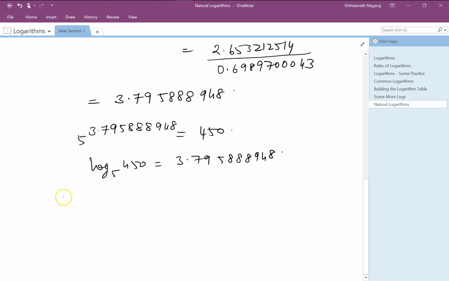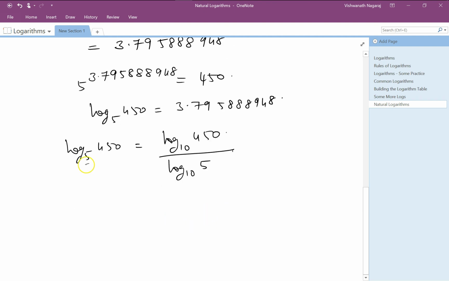So in general, remember, based on this particular example, we know log 5 of 450 is equal to log 10 of 450 divided by log 10 of 5. So if you notice, this comes here.